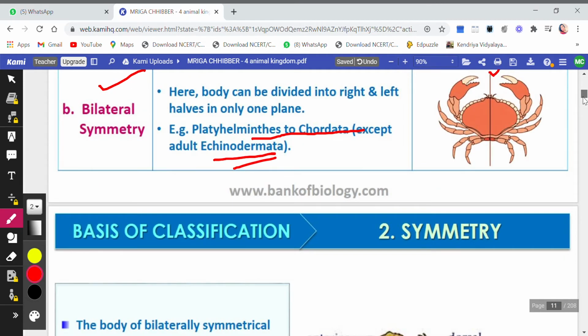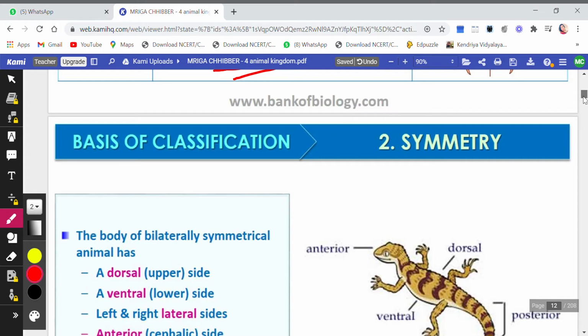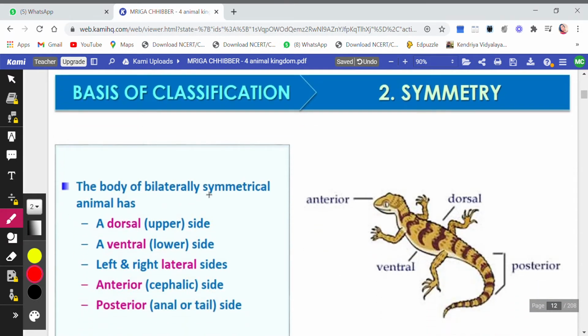So this was about symmetry, and there are certain more terms along with symmetry. You see here the body of a bilaterally symmetrical animal has a dorsal side. Now children, the upper side of the body is called dorsal and the lower side of the body is called ventral. Okay, left and right are lateral sides. Okay, anterior means the cephalic side, the front part. Posterior means the tail side, this is the posterior part.